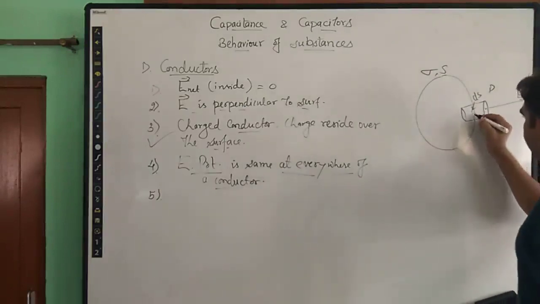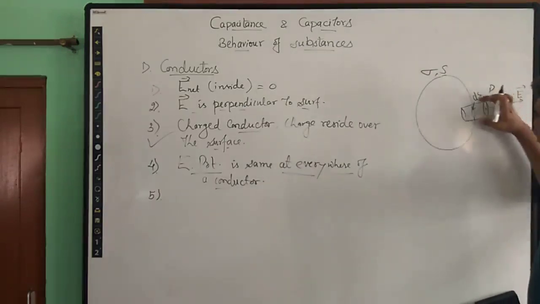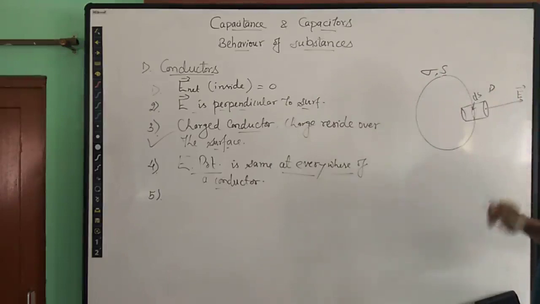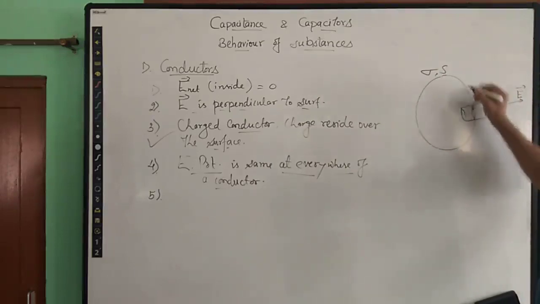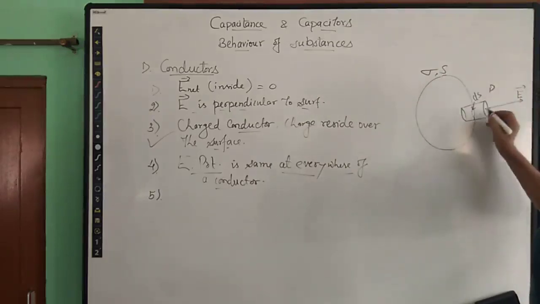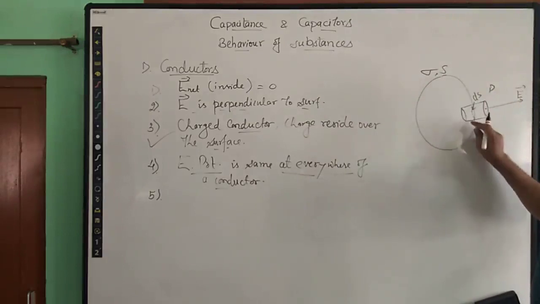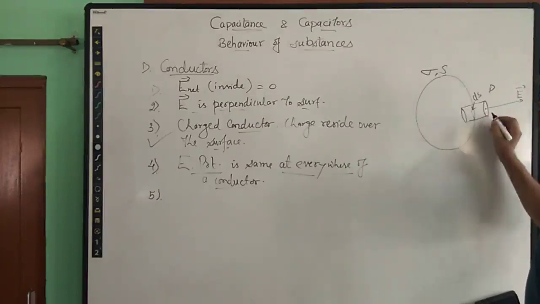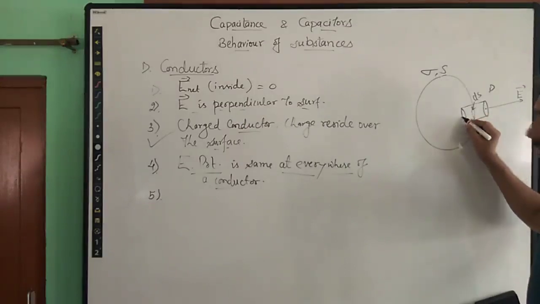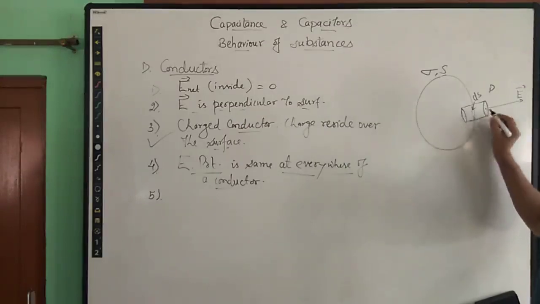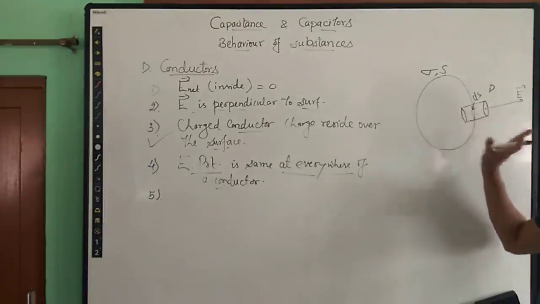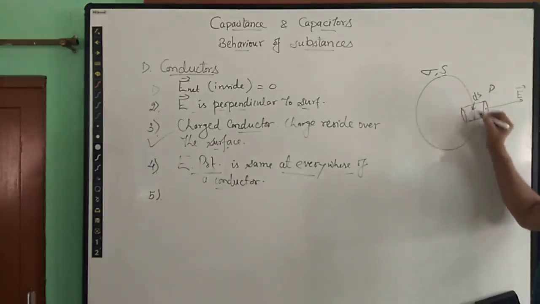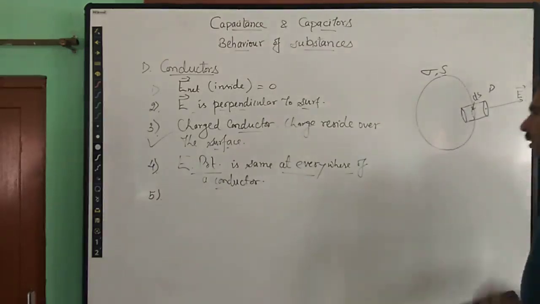And this is the area vector which is enclosed by this cylindrical Gaussian surface over which the charge is lying, right? So this area and this area will be the same because it is a cylindrical Gaussian surface of identical symmetry. This surface will be at the same distance from the surface as the second surface. Both the surfaces of this cylindrical Gaussian surface will be symmetric about this surface of the conductor, right?